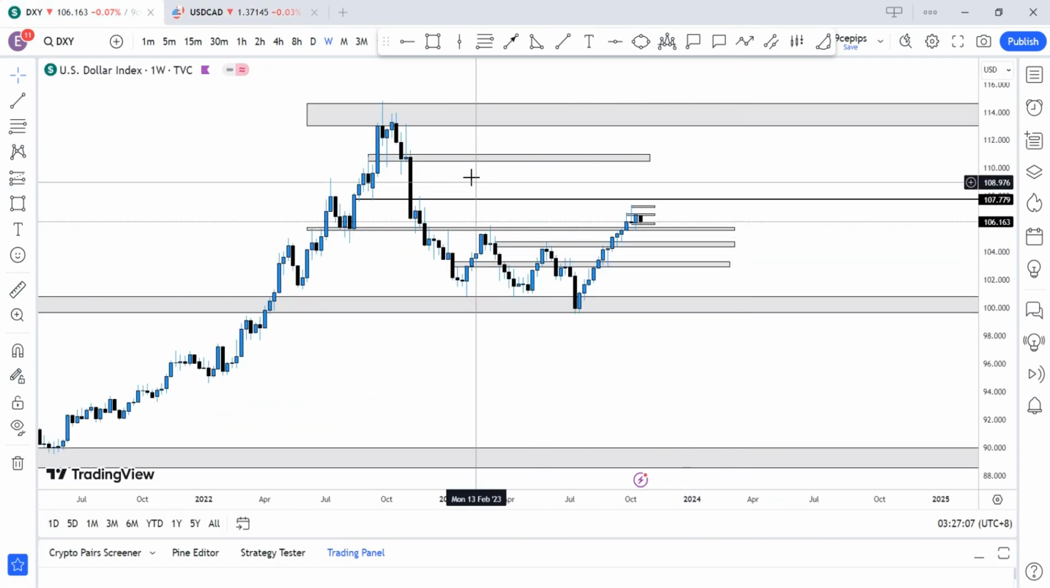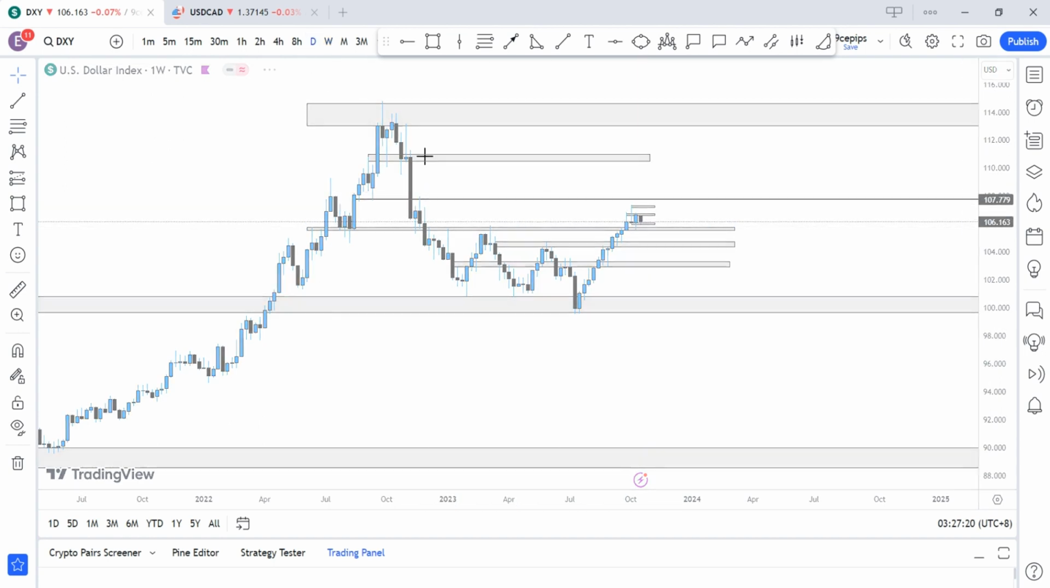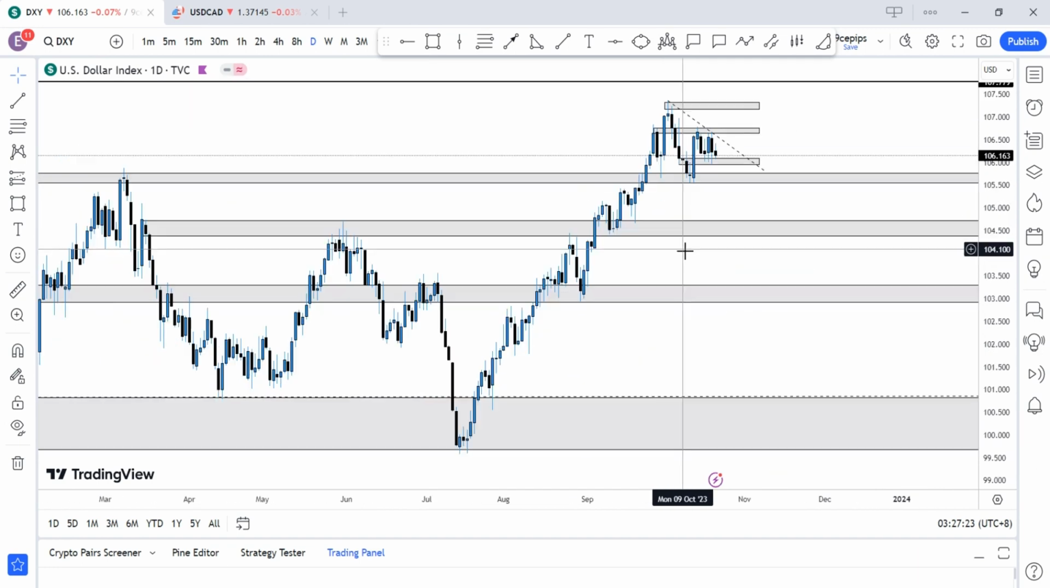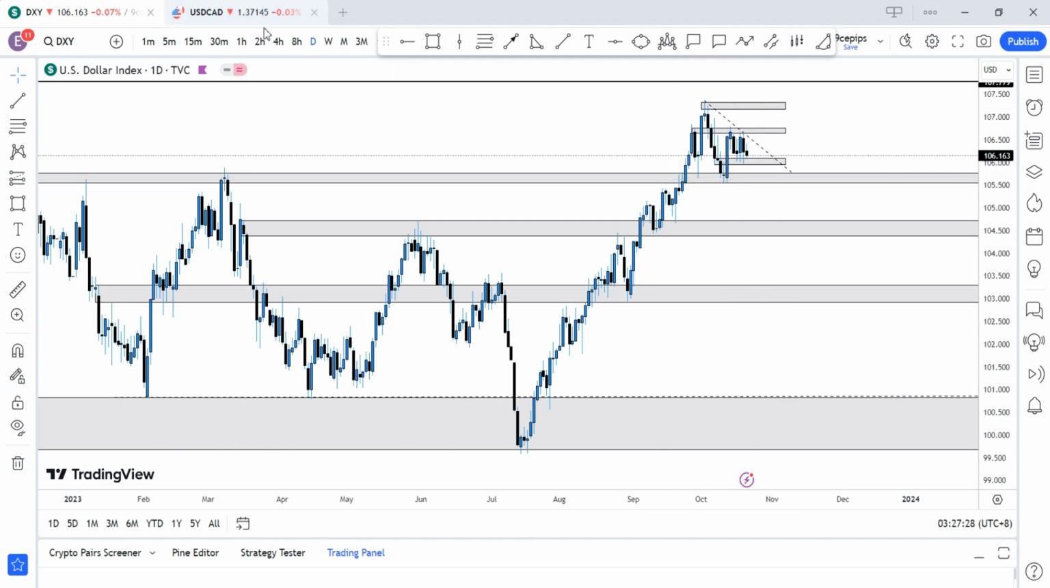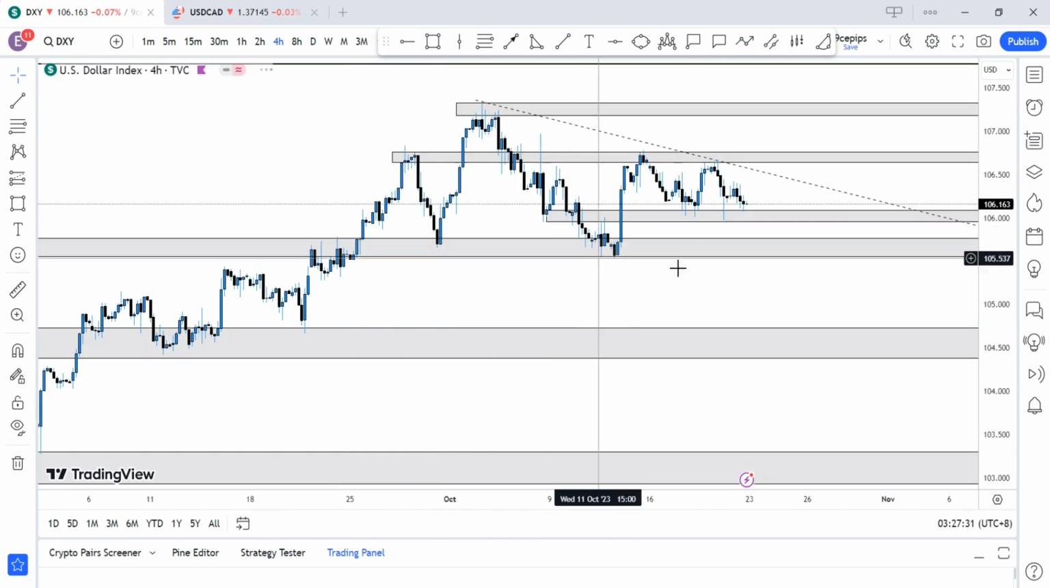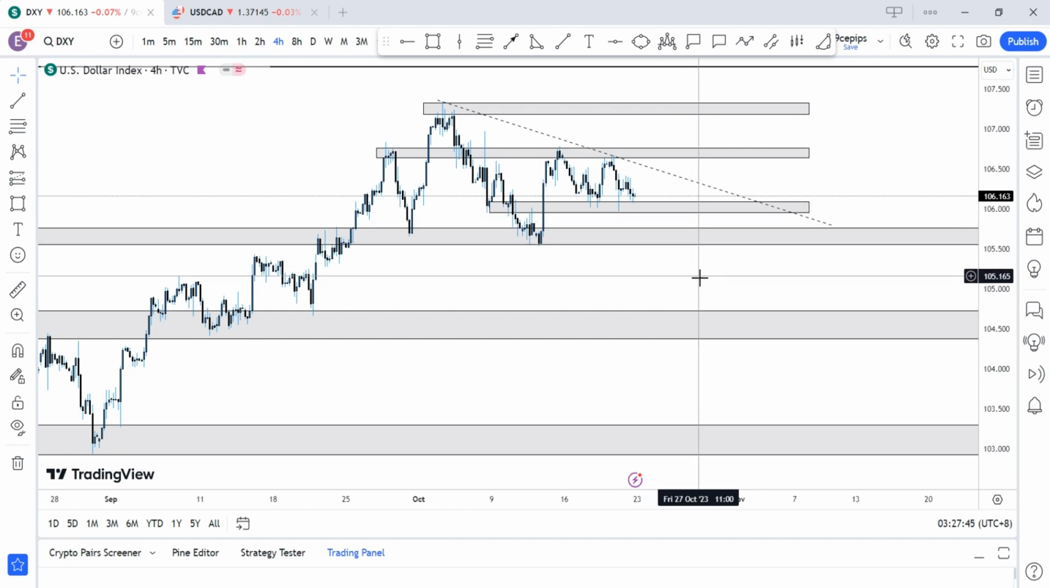Starting with the DXY, this is on the weekly time frame. We'll see price doing a little bit of consolidation between 105 and 107. Sliding down to the daily time frame, what I'm anticipating is maybe a bullish continuation to the upside. But if we slide to the 4 hours time frame, let's give it more perspective. If this week we see price break below the 106 region, then we might get a potential temporary bearish movement to 105.50 or probably below.